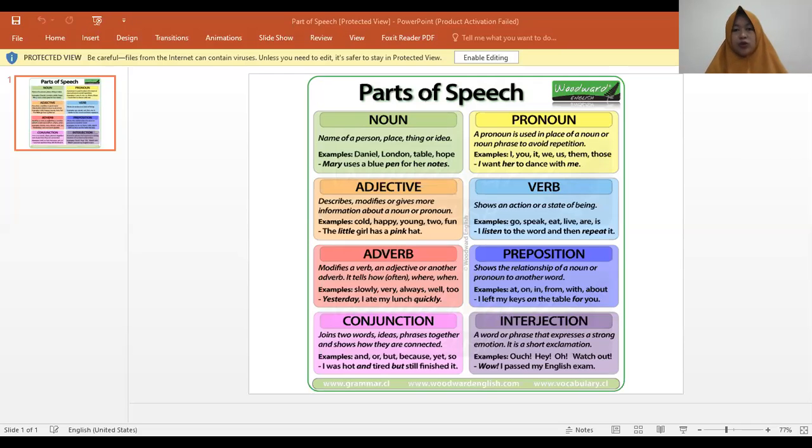Okay, so now you have known 8 parts of speech, and it is the basic knowledge for analyzing sentences. Why do we need to learn this? Because after this, you will analyze a sentence by using the tree diagram. Okay, let me share another PPT file. Here we go.